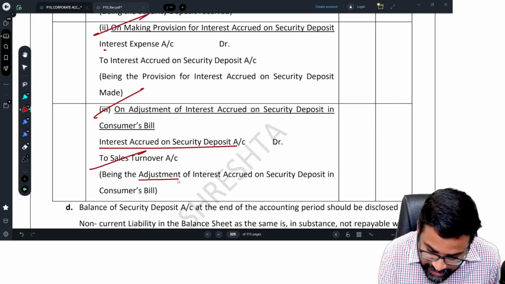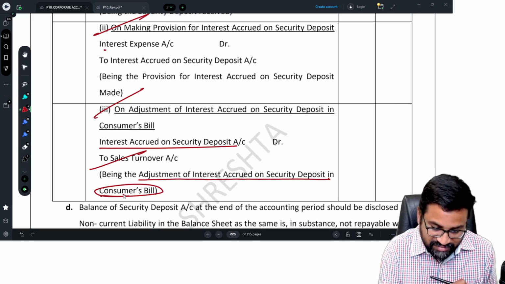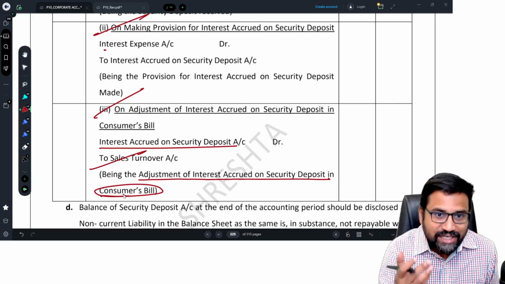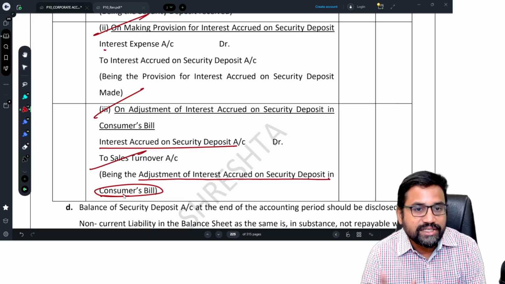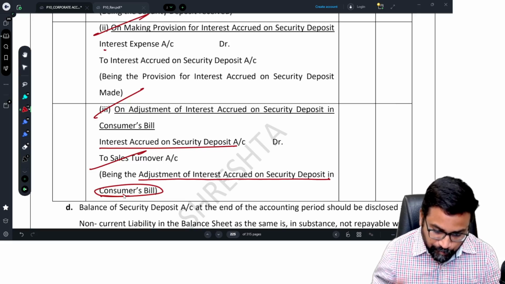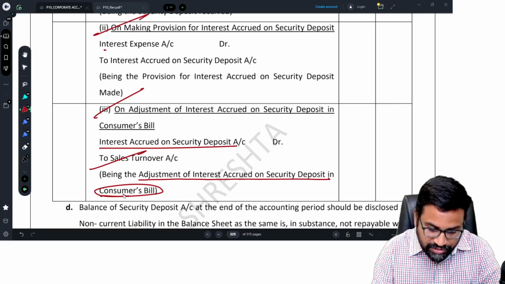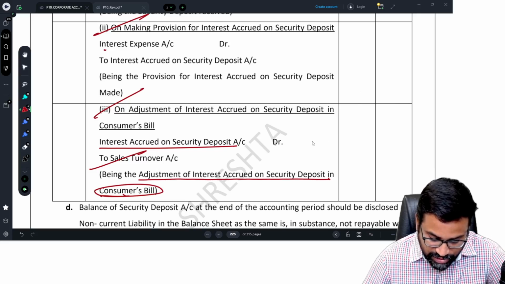Here, being adjustment of interest accrued on security deposit in consumer's bill. Whatever interest it is, we are adjusting it against his revenue, right? So this interest accrued on security deposit is adjusted to sales turnover.